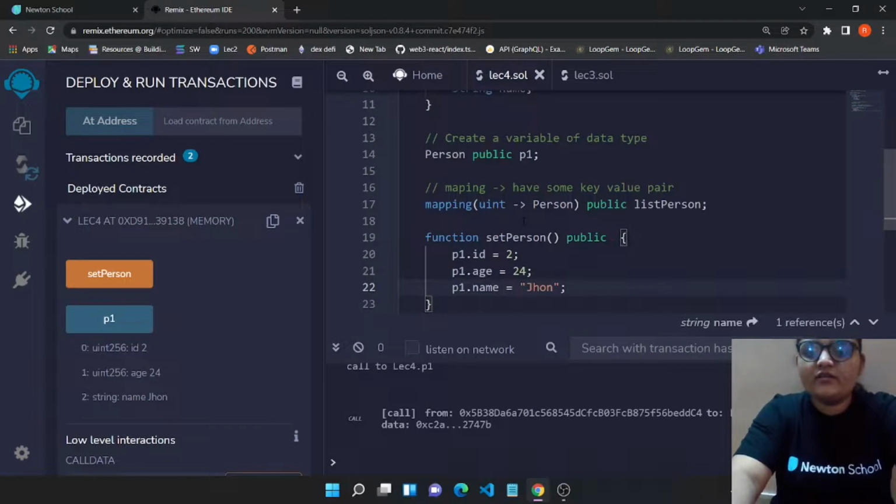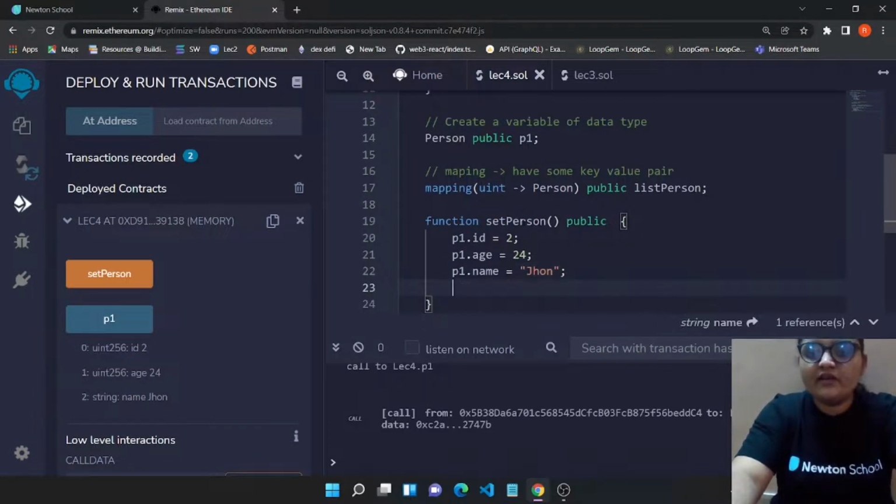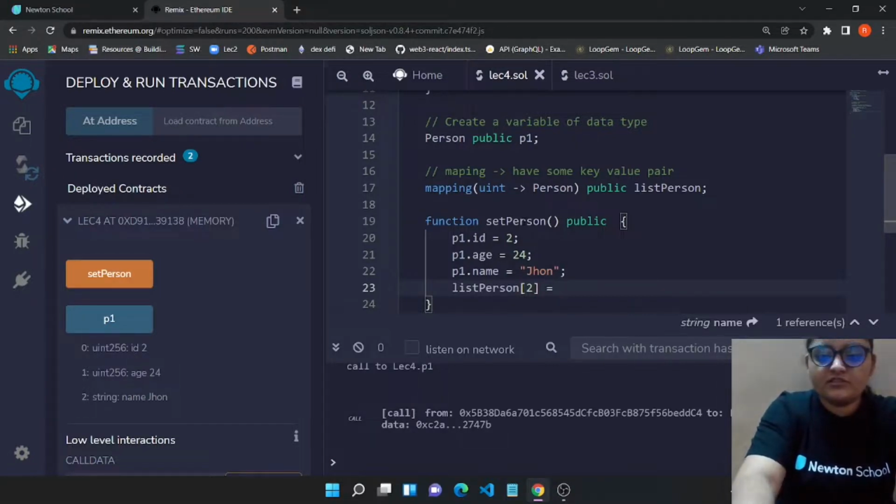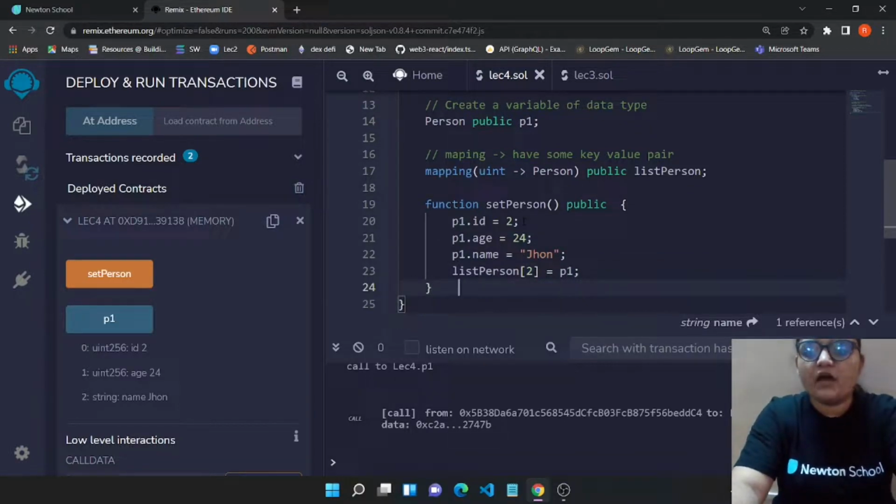Now over here, as soon as we created P1, we can also say, let's have listPerson. Let's give this a value of 2, and I want to map this particular 2 with this P1. Oh, sorry, not P1, P1. Yeah. Now let's just compile, and you get your first warning.